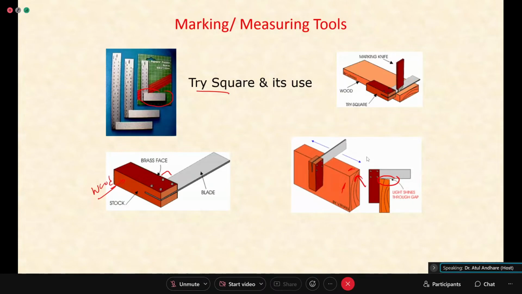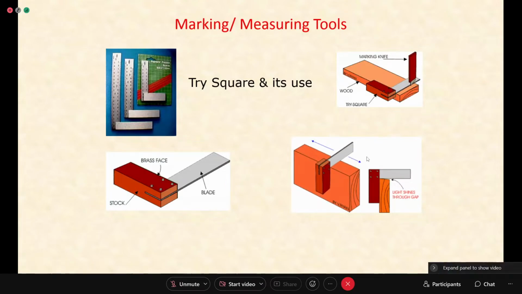So smoothness of this edge also is indicated. So that can be checked by the tri-square, and it can be used for marking. We mark lines using the tri-square. All these animations are taken from that website which I have mentioned to you last time, technologystudent.com.